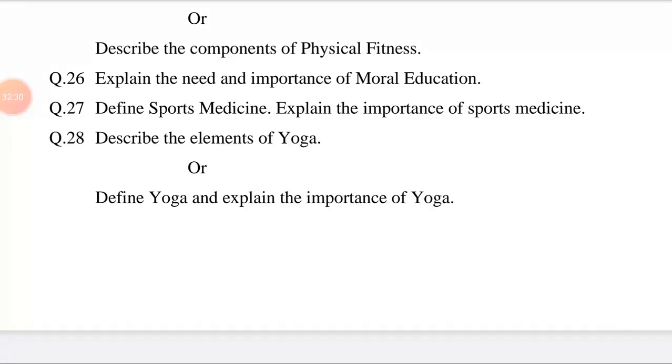Question number 28. Describe the elements of yoga. This question is related to chapter number 6, Yoga. The answer may be, first of all, introduction. There are 8 elements of yoga in the Yoga Sutras.